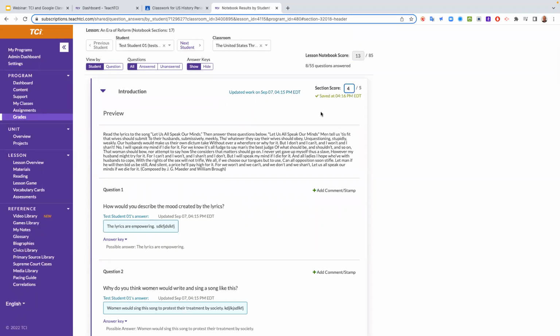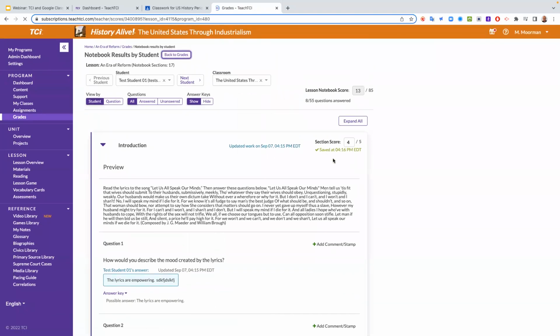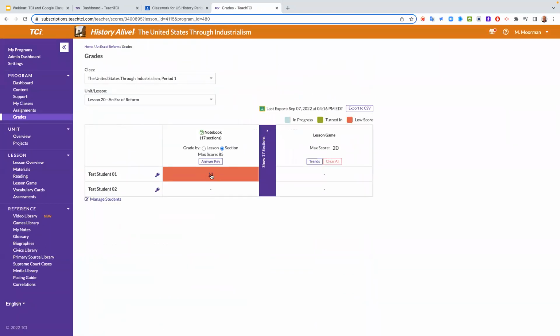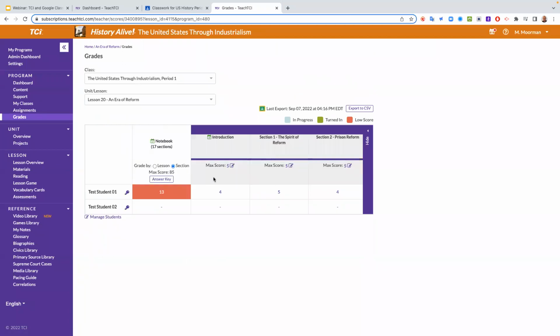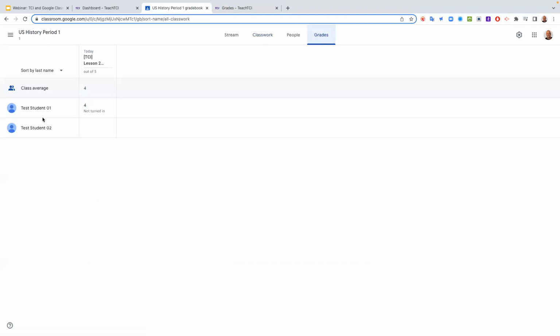Give them a 4. And just to show you, now what should happen is that should update my gradebook. So if I go back to my gradebook here, it should say in TCI that that student has a running score of 13 so far. But if I look at each section, that student is getting a 4 here. And then I'm going to go over to my TCI and go to grades here. And you can see that it's synced that grade for that student. It says right here in Google Classroom, 4 out of 5. So the grade sync.